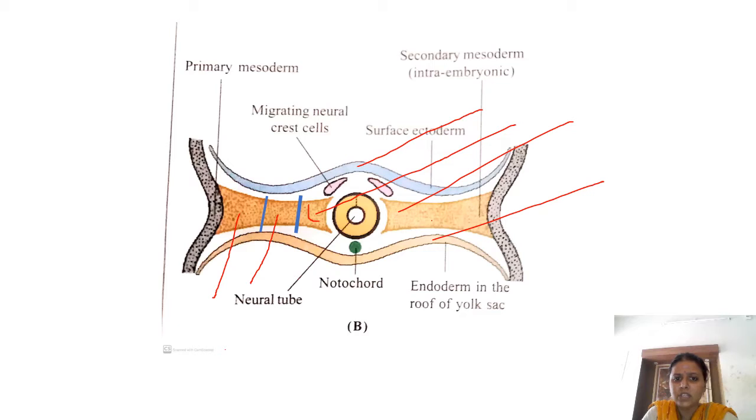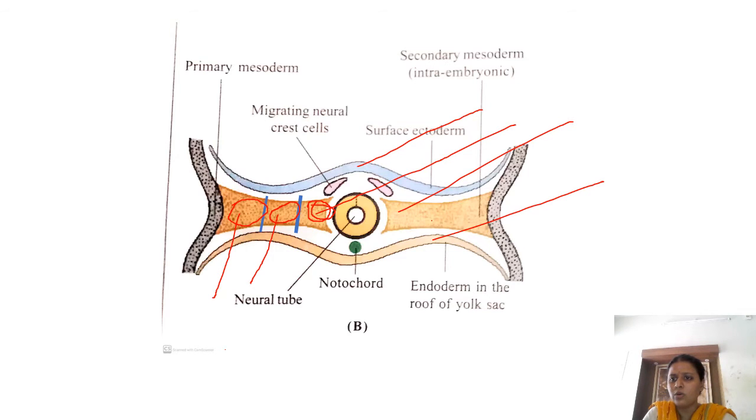This paraxial mesoderm will form the vertebral column. Intermediate mesoderm will form the genitourinary system, and lateral plate mesoderm will contribute to the body wall. Now, we are going to see about this paraxial mesoderm.